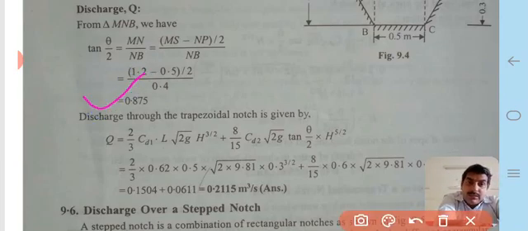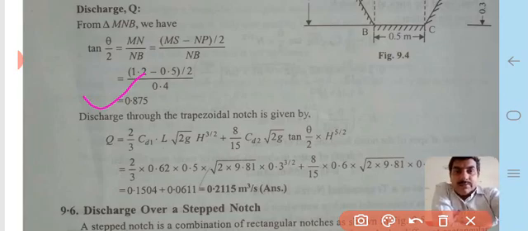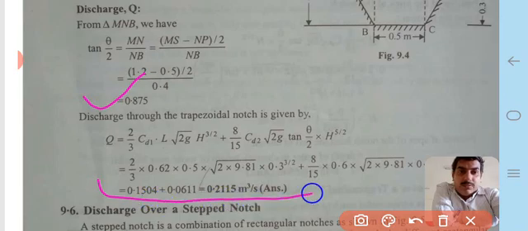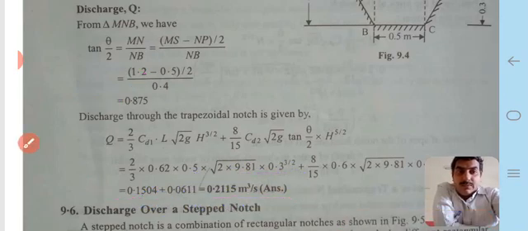Now discharge through the trapezoidal notch is given by two times the triangular portion of the discharge and one times the rectangular portion of the discharge. Putting all the values given in the question or diagram, we can calculate the discharge to be 0.2115 meter cube per second, which is the discharge.